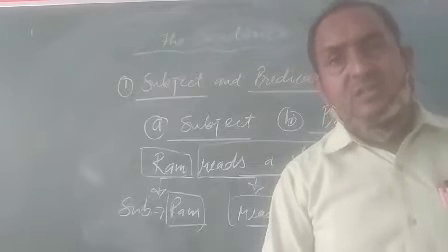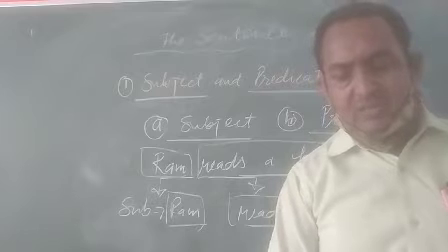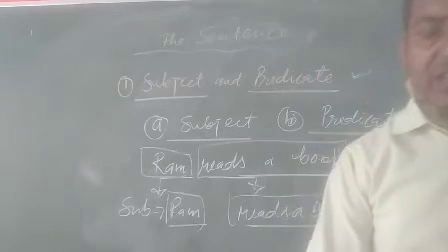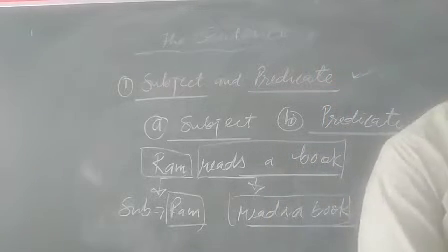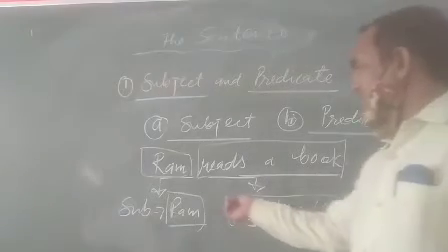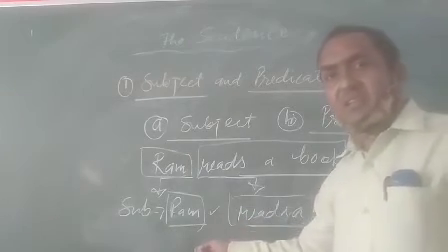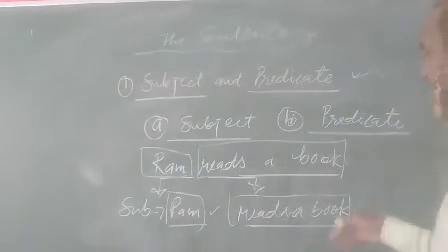The subject of the sentence is the part which denotes the person or the thing we are talking about. That is the definition of subject. Okay?